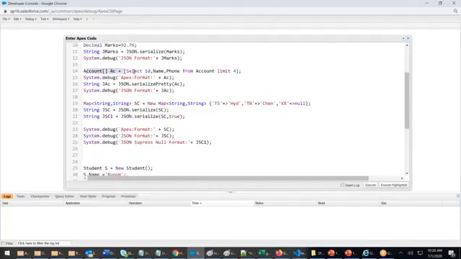Account AC equals select ID, name from account limit 4. Four account information, each with ID, name, phone. That means total how many data? 4 3s are 12. First account ID, first account name, first account phone, second account ID, second account name, second account phone, third account ID, third account name, third account phone, fourth account ID, fourth account name, fourth account phone. 3 into 4, total 12. AC will hold 12 data, but this is in a Salesforce format.